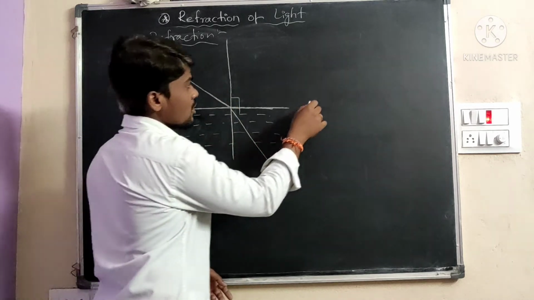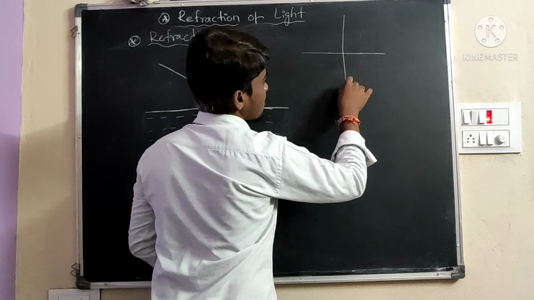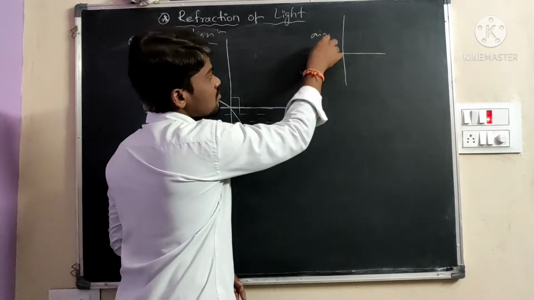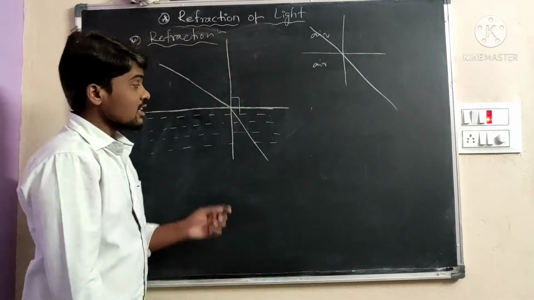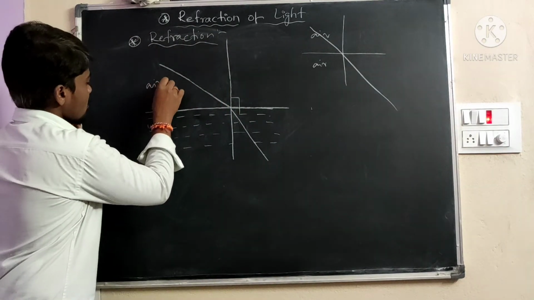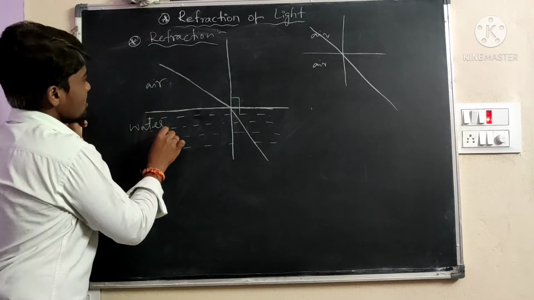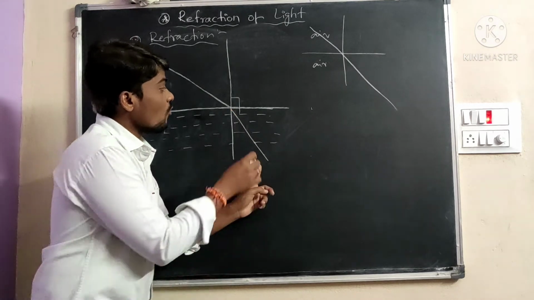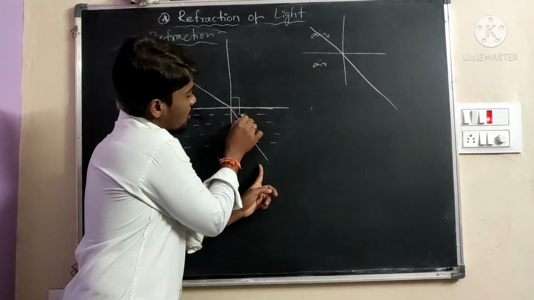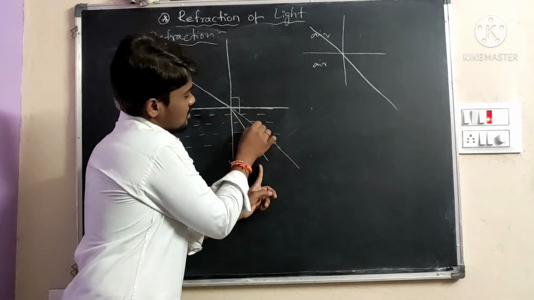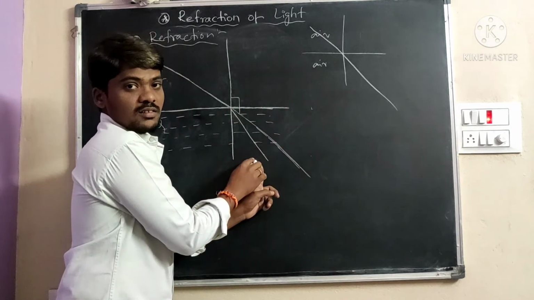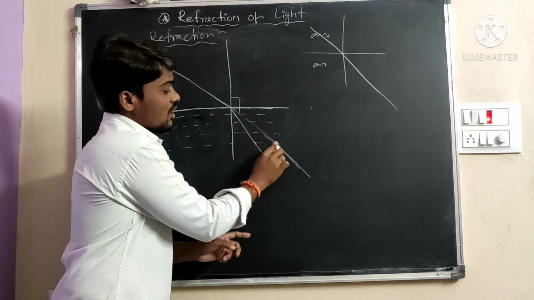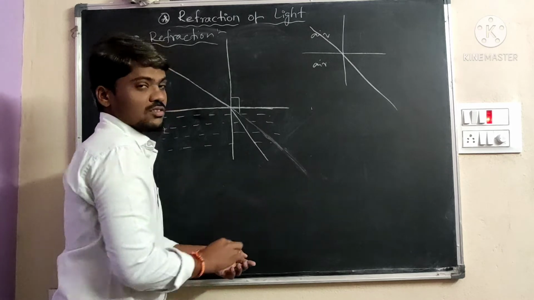For example, if we take only a single medium, air medium here and air medium here, both are the same medium, so the ray goes straight. Here is the air medium, here is the water medium. The light ray moving from air medium to water medium deviates from its original path. This is the original path. The light ray deviating from its original path is called refraction.